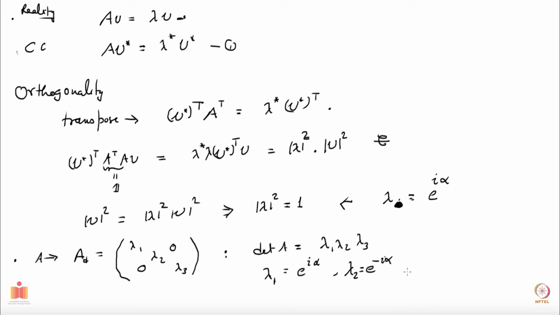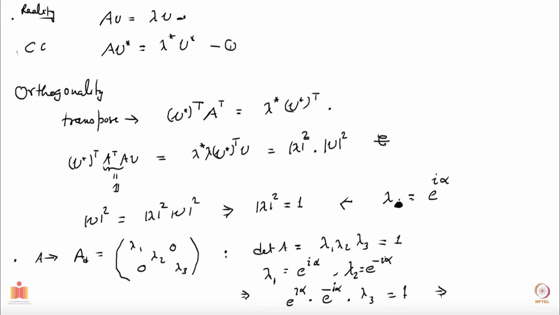Then we have this relation, and my determinant of A should be 1. So lambda 1 times lambda 2 times lambda 3 equals 1 implies e to the i alpha, which is lambda 1, times e to the minus i alpha, which we have chosen for lambda 2, times lambda 3 is equal to 1.